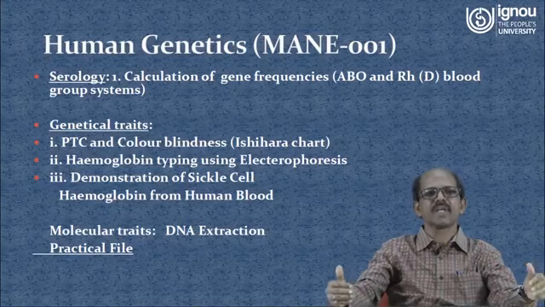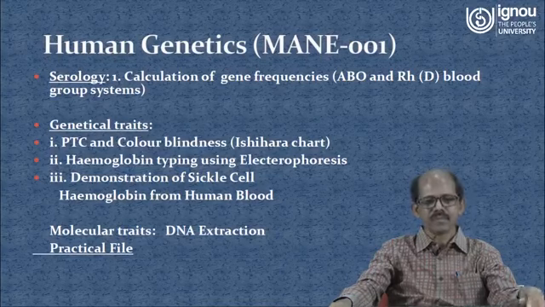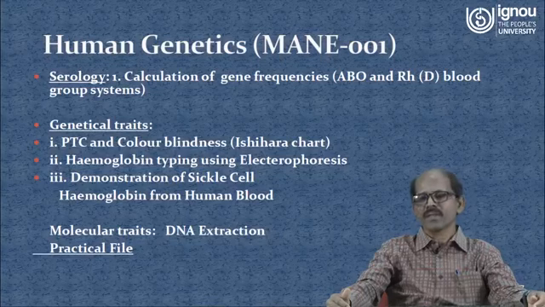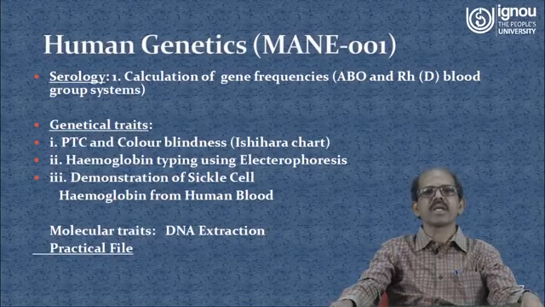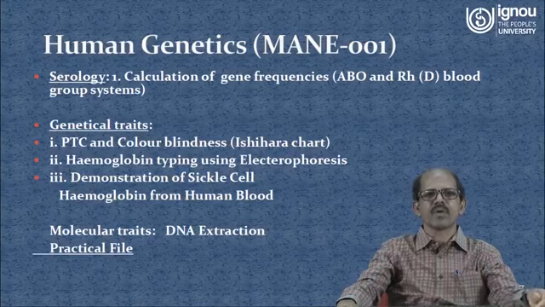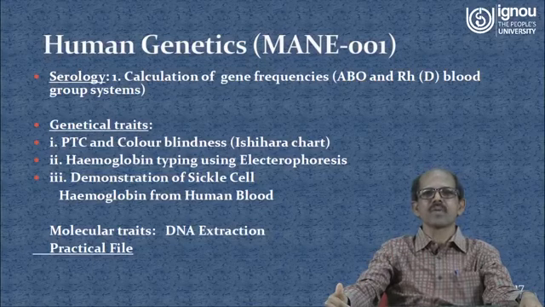The next, we have included a small chapter on hemoglobin typing by using electrophoresis. Electrophoresis is an equipment, and with the help of that, by using agarose gel, we can distinguish the hemoglobin type, that is fetal hemoglobin, adult hemoglobin, etc. And before the last one is a demonstration of sickle cell hemoglobin from human blood.